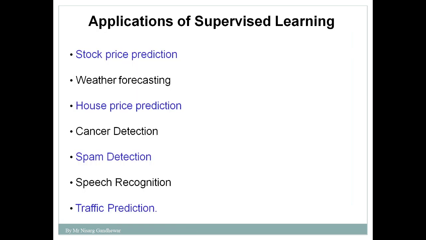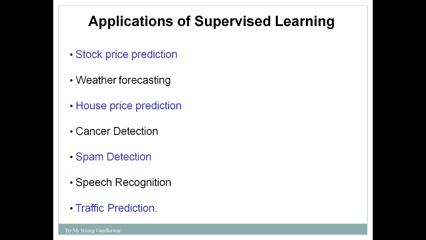Now finally we'll discuss what the applications of supervised learning are, where you can use supervised learning. You can use supervised learning for stock price prediction. Based on the history of a particular stock, you can predict what will be the value of that stock on that particular day. So stock price prediction is supervised learning. Why is it supervised learning? Because in order to train that machine, we are using labeled data. Then weather forecasting, similarly, whether it will be humid weather or not, cloudy weather or not. So this is an application of supervised learning.